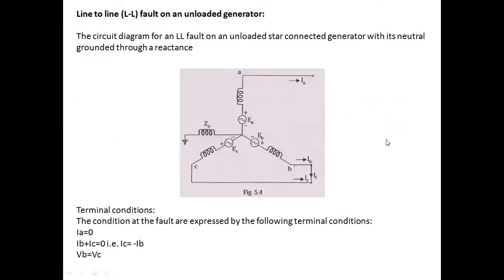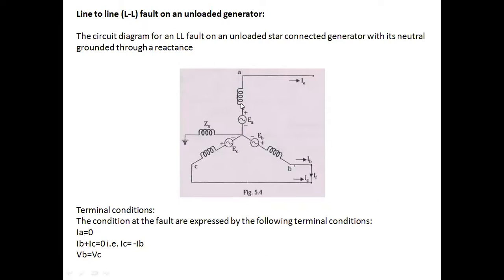Now, let's move towards the next type of fault, that is the line-to-line fault on an ungrounded generator. Here also, I am going to consider a star-connected synchronous generator with neutral grounding. Here the fault occurred between B phase and C phase, that is, B and C phases are connected, that means shorted together. There is a fault current IF flowing between B and C.